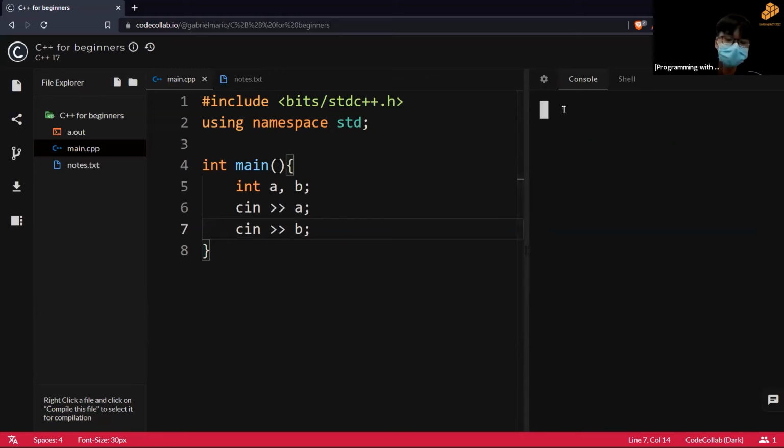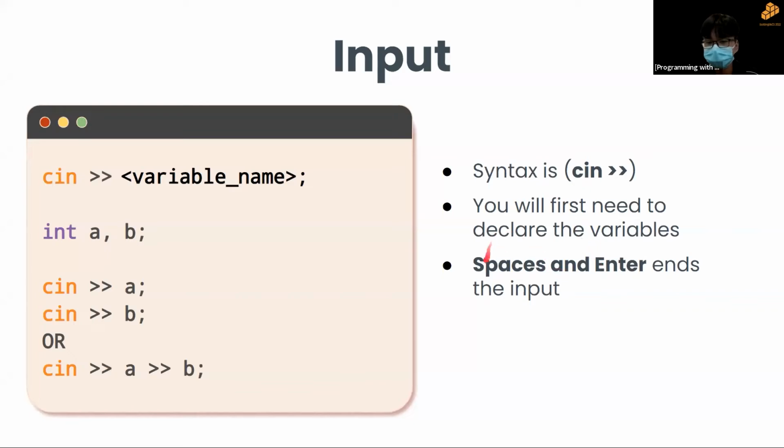So similarly, if you want to do it with a space, you do a 5 space 2, and I press enter. Yeah, it has entered because now the code knows that I finished inputting into A, I finished inputting into B. So that's what I meant when I said spaces and enter will end the input.